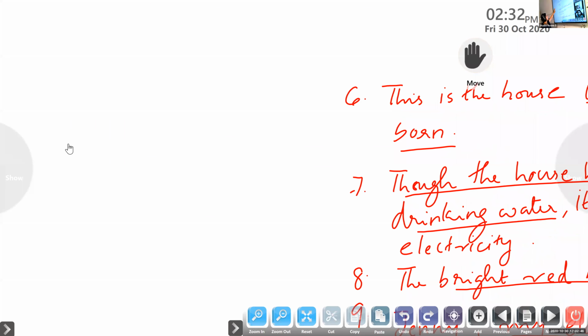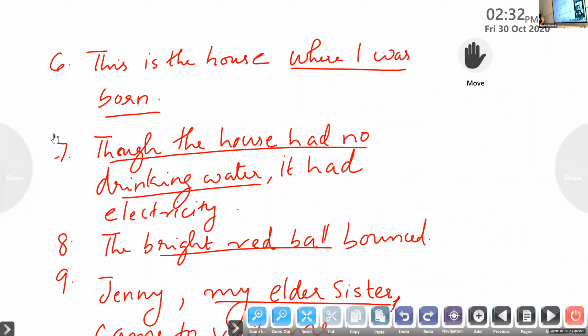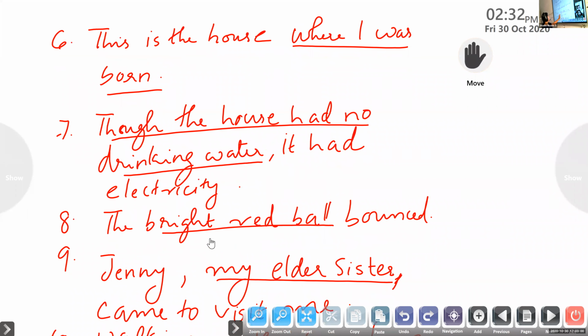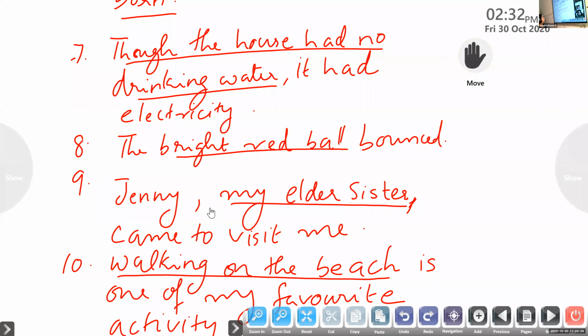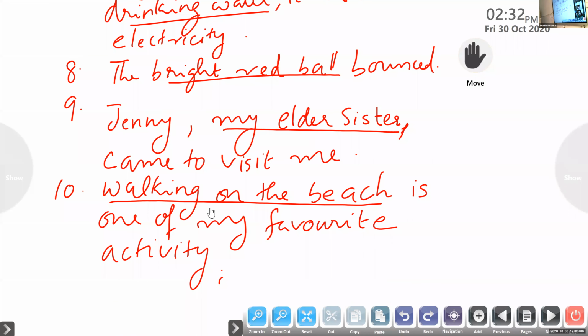Sixth question. This is the house where I was born. Seventh one. Though the house had no drinking water, it had electricity. Eighth one. The bright red ball bounced. Ninth question. Jenny, my elder sister, came to visit me. And the last question, walking on the beach is one of my favorite activity. Question number 1 to Hannah Rashida Ali. Okay, Hannah?